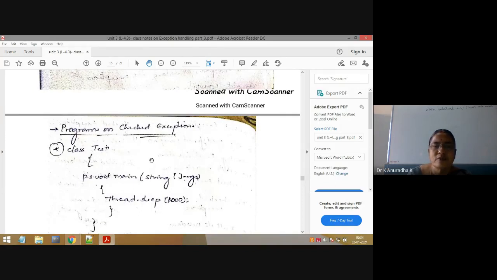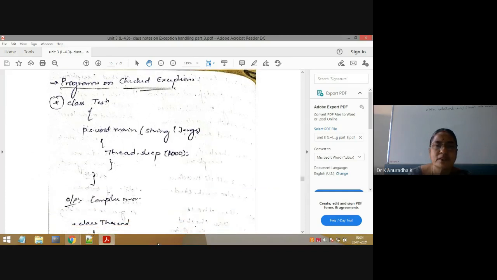We can write the same program, or write a program using the throws keyword. For that also we have to use the same program. Try to understand this program, it is very, very important. Now, programs on checked exceptions. Here I have taken one class. Inside the main method, I have written only Thread.sleep(1000). Next, in the 4th unit we will discuss multi-threading. There you can understand more clearly.